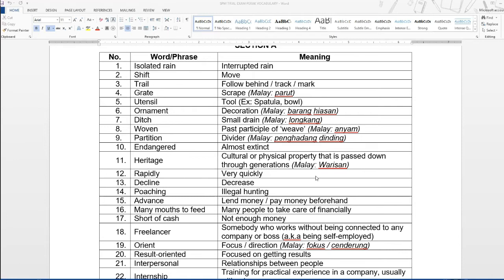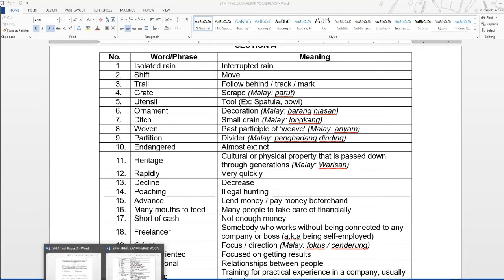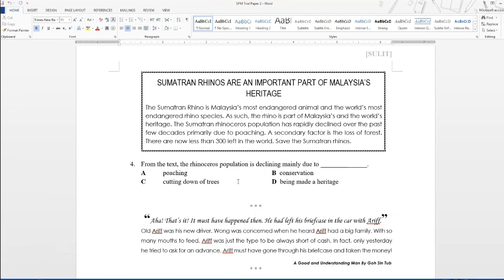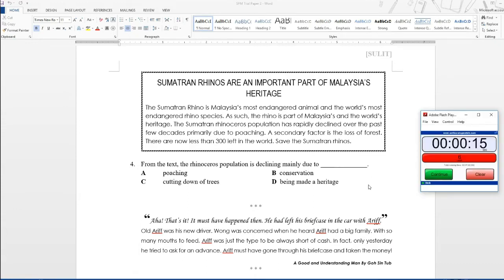Heritage is cultural or physical property that is passed down through generations. Or you can also call it warisan. Number 12, rapidly. Rapidly means very quickly. Decline, decrease, meaning it goes down. Poaching, meaning illegal hunting. Alright, so now that you know the words, we'll look at the question again. From the text, the rhinoceros population is declining mainly due to... So what is the reason? Okay, 15 seconds. Please answer the question starting now.